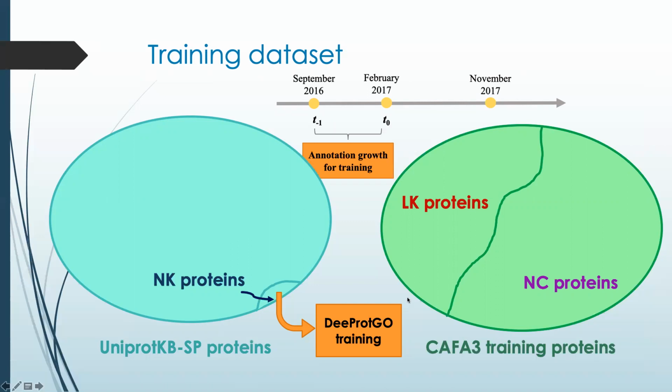Thus, for each sub-ontology of gene ontology, we analyzed the set of low-knowledge proteins, LK proteins, from the CAFA3 training set, and selected those that, for this particular sub-ontology, are no knowledge. It means these proteins did not have annotations at the reference time, T-1, but have gained at least one annotation during the growth period defined for training data.